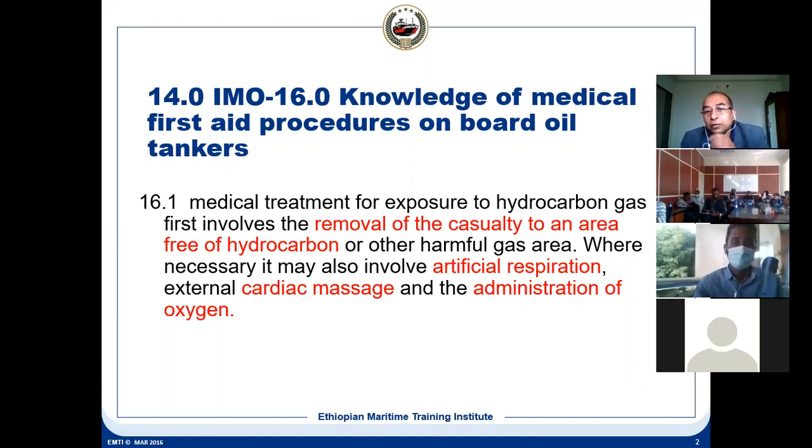Other harmful gases also exist in the hazardous area. Suppose somebody becomes a casualty, then we have to remove the casualty from the area to an area free of hydrocarbon gases, so that he can get the oxygen and recover. It means first he has to be rescued, and then we need to give him artificial respiration.